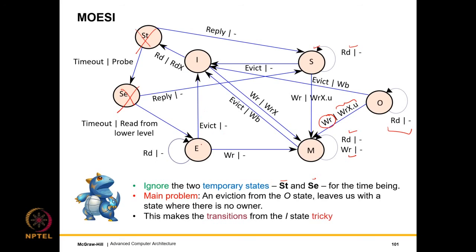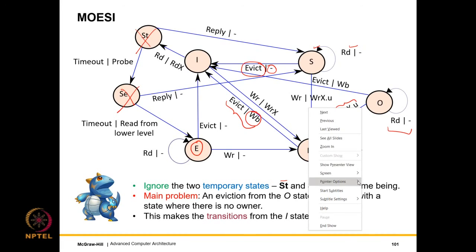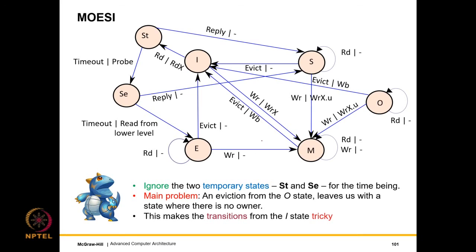Eviction in this case is the same for S, M, and E. From an E state we seamlessly evict. From the M state, we evict it and we do a write back to the lower level. This again is required. And from the S state, we evict, and it's a seamless eviction, so we don't do anything. Now the important thing is, what do we do from the M state? Sorry, what do we do from the O state?